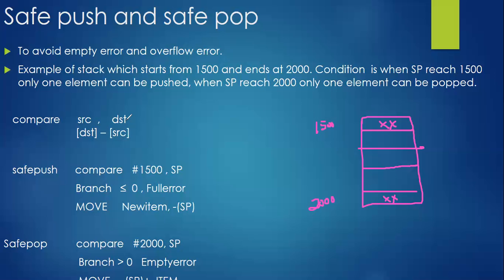For this, we are using one keyword called the compare instruction. The syntax of compare is compare source comma destination. The value of the source will be subtracted from the value of the destination, and the difference we get will be the return value. Clear? Compare source comma destination. Like compare A comma B means B minus A we are performing. That's why we write it as source comma destination, which is nothing but destination minus source. That is what the compare statement states.